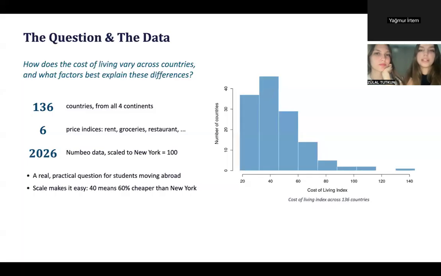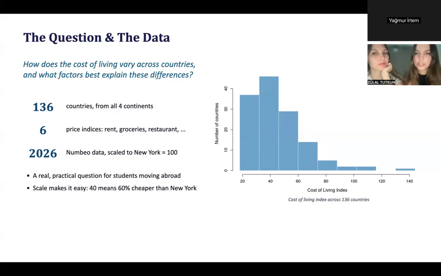We used R to analyze the data. Our main research question is on the screen: How does the cost of living vary across countries, and what best explains these differences? Our data comes from Numbeo's 2026 Cost of Living Index, 136 countries from all four continents, with 6 price indices such as rent, groceries, and restaurant prices.